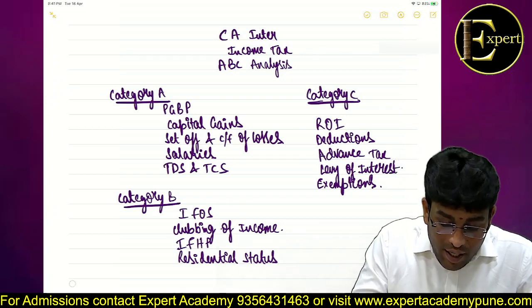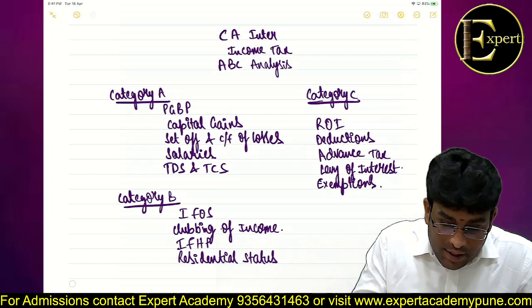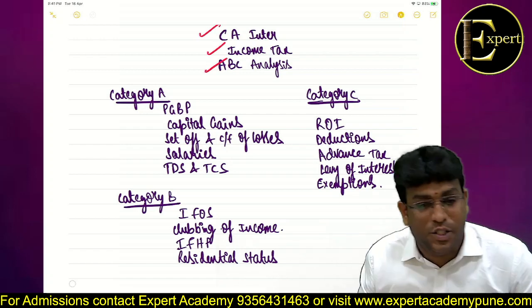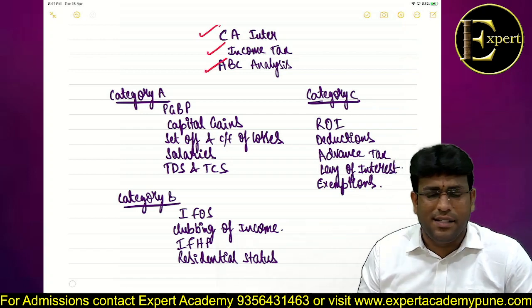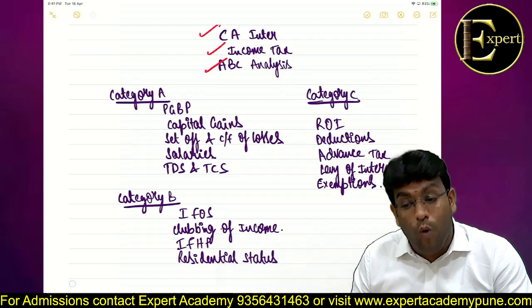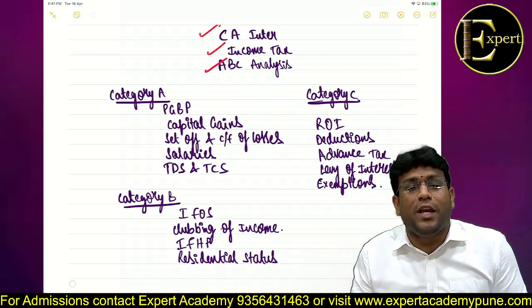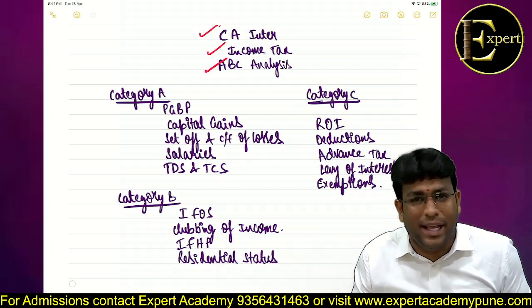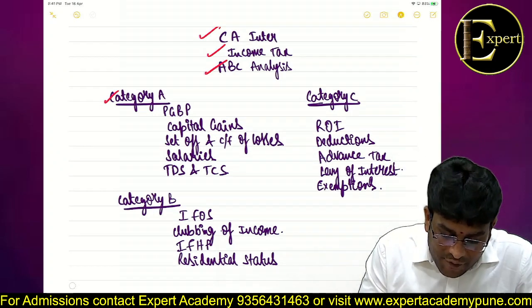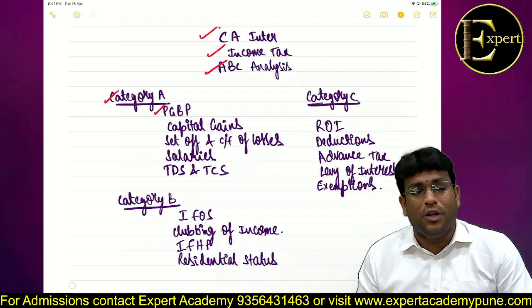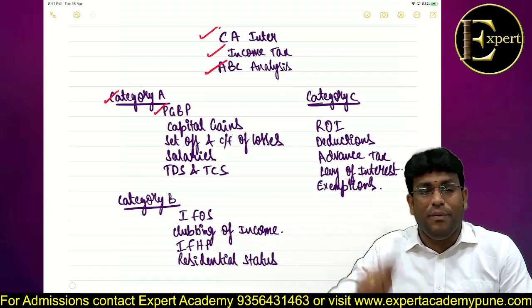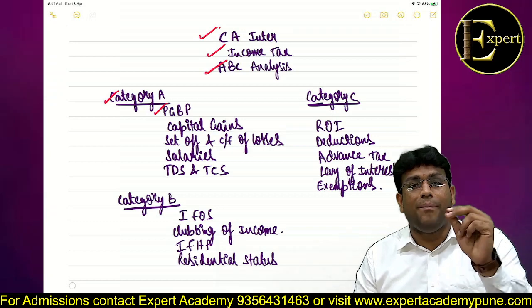Now, when I talk about CA Inter income tax, my dear friends, let's talk about the ABC analysis. In this context, let me tell you what the A category topics are first, where a good chunk of marks will generally keep coming in the exam. And in category A topics, without any second doubt, the first will be your PGBP, which is nothing but profits and gains from business or profession.